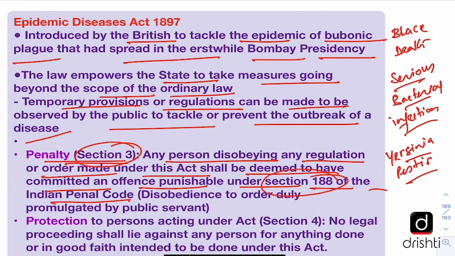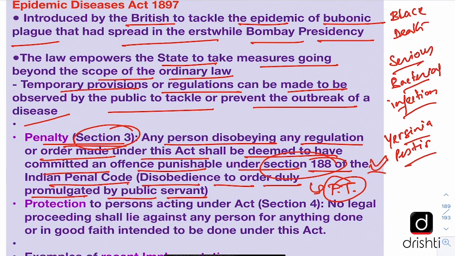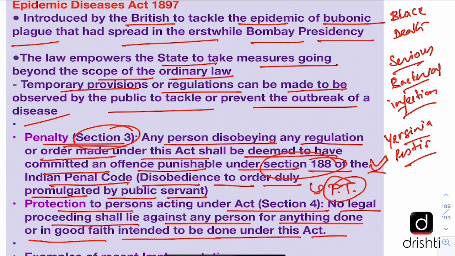Now section 188 has been in news, so it is also important from prelims point of view. We should be knowing what this section is. So it basically means disobedience to an order which has been duly promulgated by a public servant. This act also provides for protection under section 4, so that no legal proceedings shall lie against any person for anything done in good faith or intended to be done under this act. So this provides for penalty as well and also for protection of the public servants.